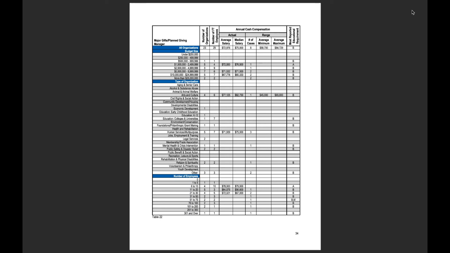When you look at the most reported educational requirement on the far right, sometimes you will see more than one, and that would be if there are only a couple of organizations, maybe 3 organizations reporting, and they all have different educational requirements. We've included those. Otherwise, it is the most reported of that group of organizations reporting for that position.